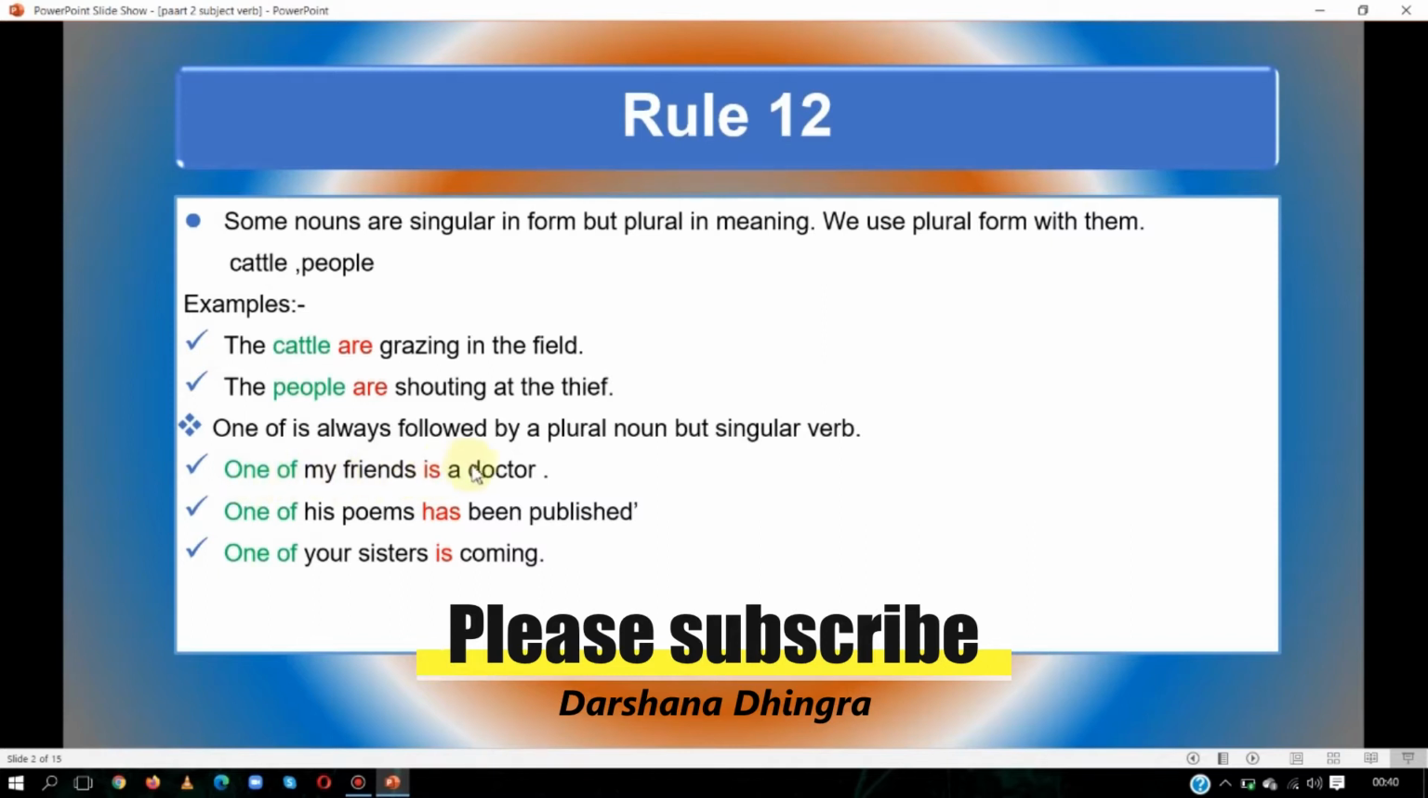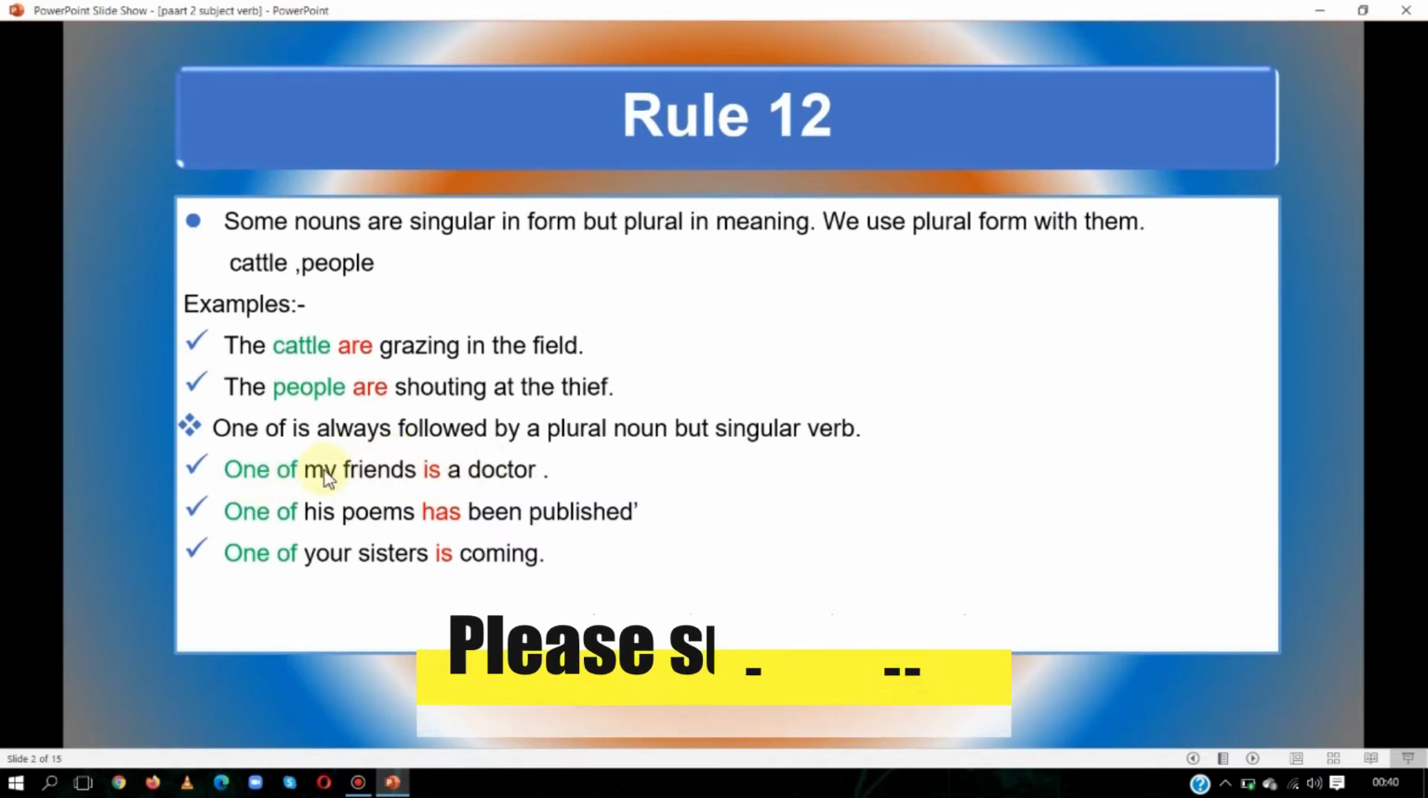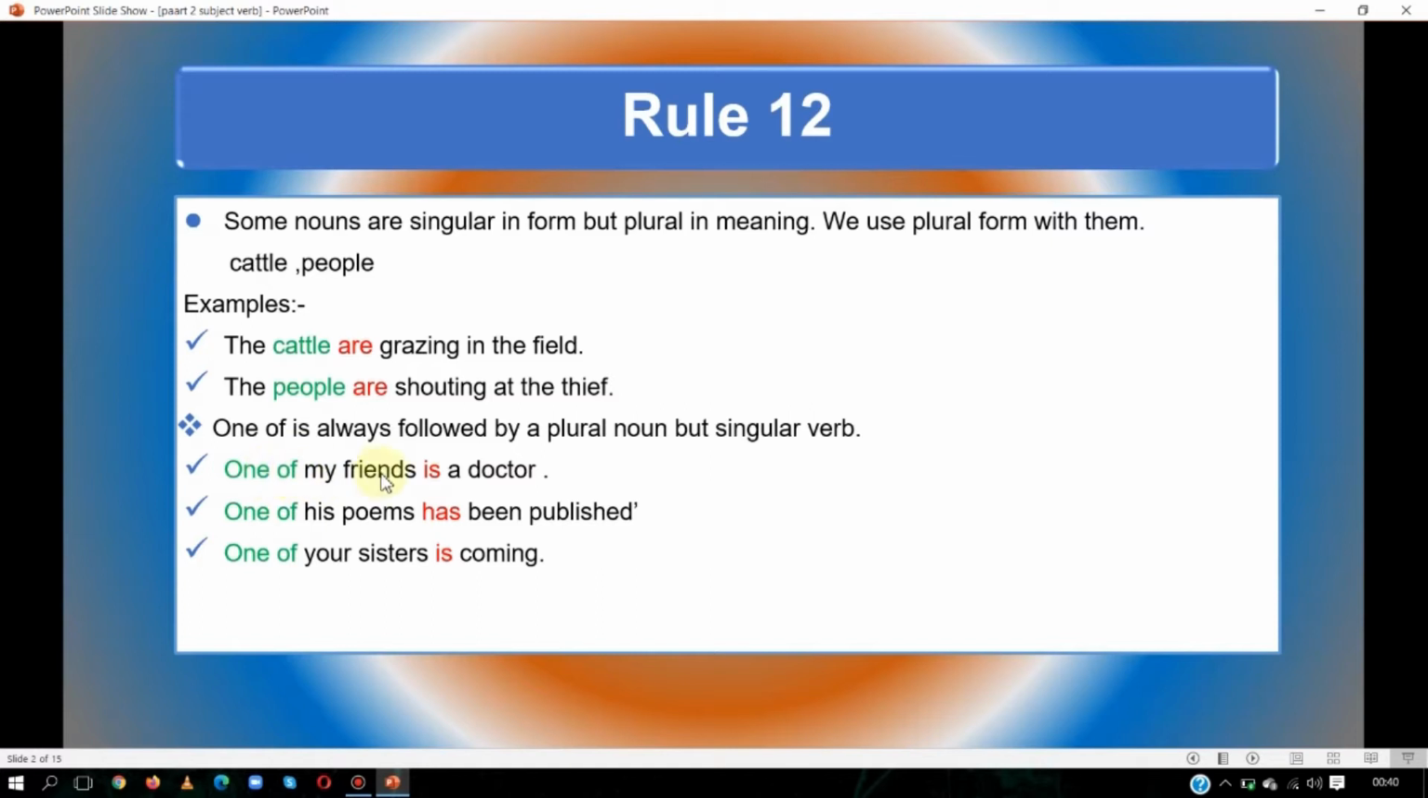Your one friend is a doctor. Not all friends are doctors. One friend is a doctor. So our verb will agree with that one friend. It means one of my friends means one of your friends. You have so many friends, but out of them one is a doctor. So our verb will agree with one friend. So we have used singular verb.